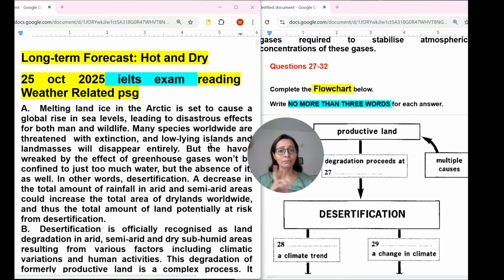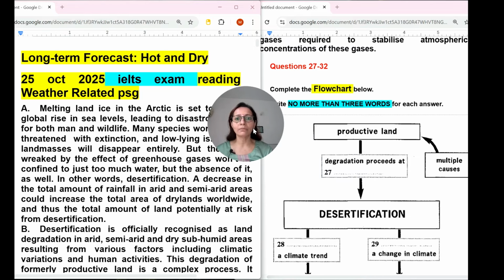So I am sharing both the screens here. On the left side you are getting your reading passage, and on the right side you can see questions. Three types of questions are there. I will not try to read or understand anything from the first paragraph. Straight away I have understood the meaning of long-term forecast. Hot and dry means they are talking about weather. So first type of question for this reading we have been provided here.